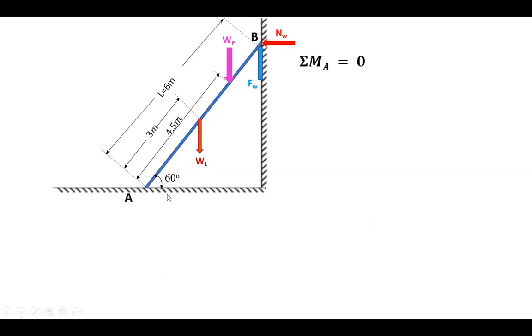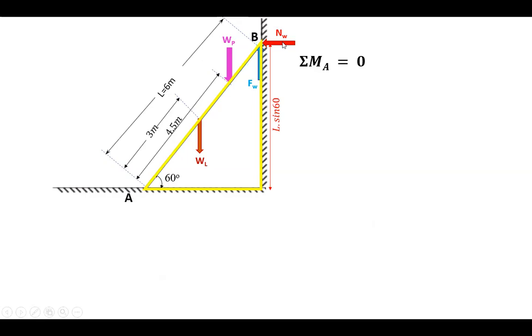As we discussed in the previous problem, here also let us consider a triangle so that we can find this distance, which is the horizontal distance, and that is the perpendicular distance for Fw. The vertical side, the opposite side, becomes the perpendicular distance for Nw.